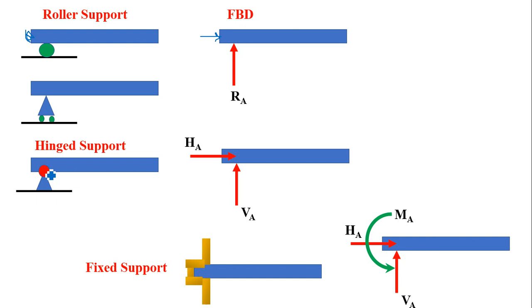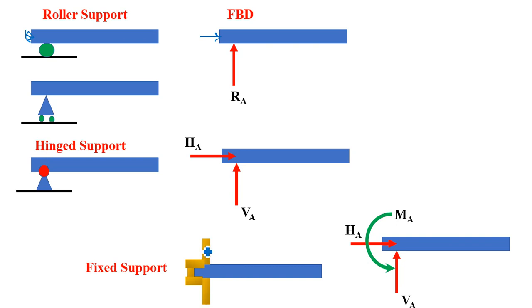So whenever a triangle with a circle is shown, we call this type of support a hinge support, or a hinge support is also shown as only a circle. At the hinge support there are a total of two reactions, one horizontal and one vertical, that is HA, a horizontal reaction at A, and VA, a vertical reaction at A.